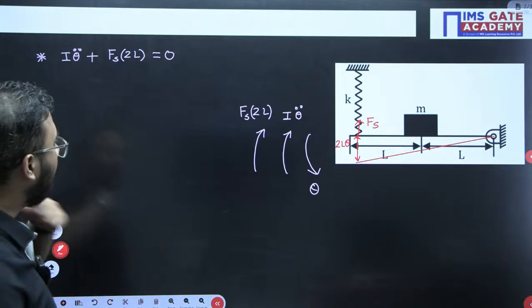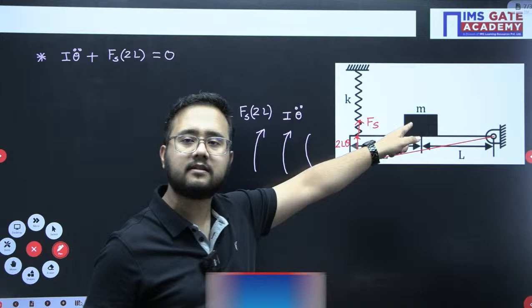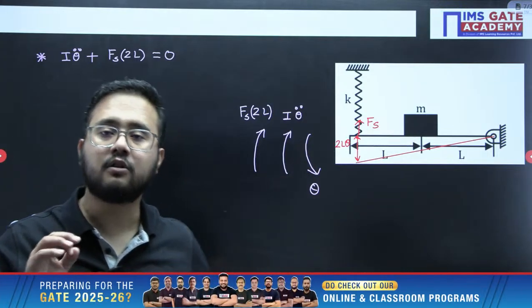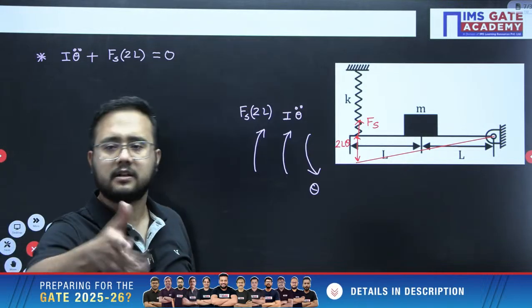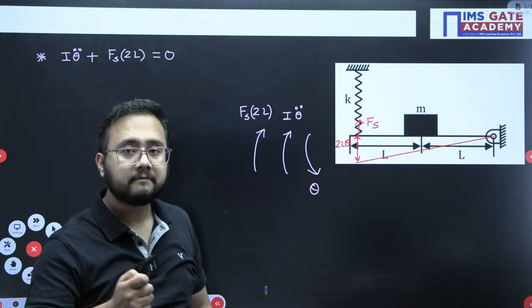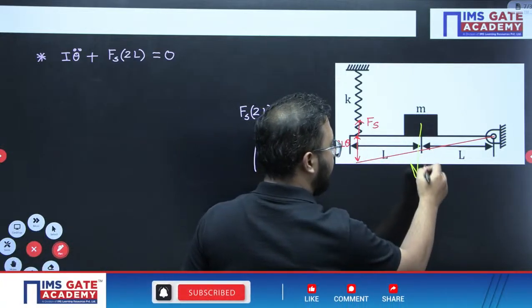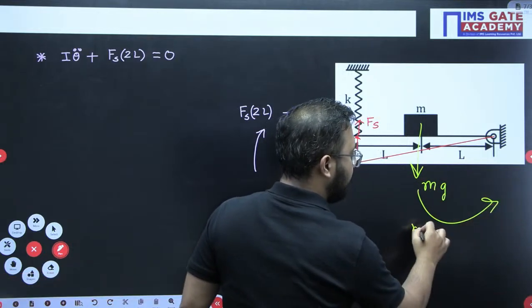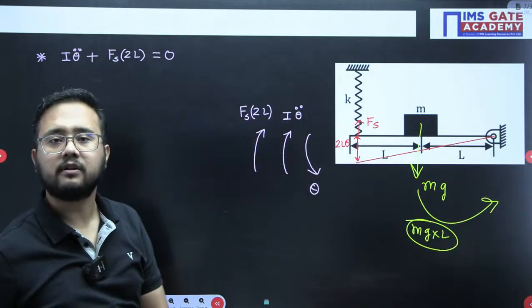Right. Now, you might be thinking, sir, the weight of this small mass is not considered. Please understand, this is the most common misconception. Why is it so? Because you would be thinking, sir, there would be a weight component mg. It is also creating a torque, or the moment. That would be mg into L. Why are you not considering this one also?